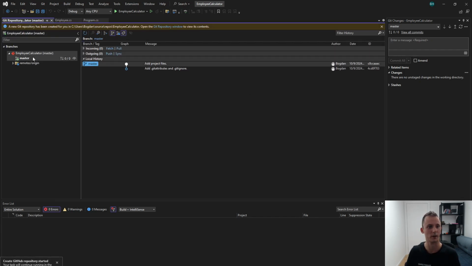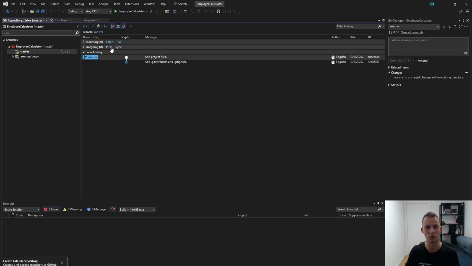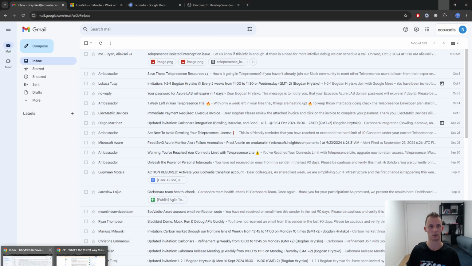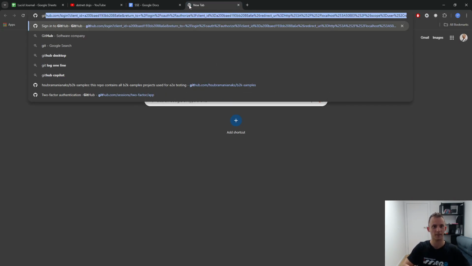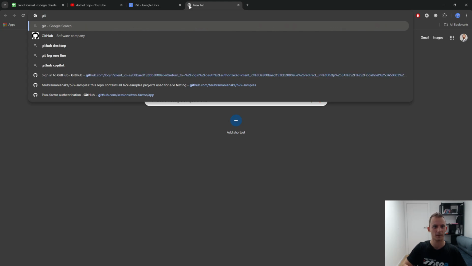All right, so it has now created a Git repository for me with one main branch. It's called the master branch, and it's local. All right. Get project path, and now it's in Git. Check it. GitHub.